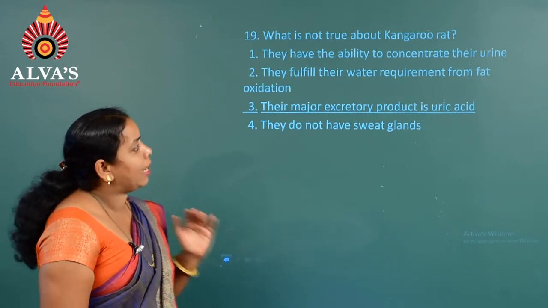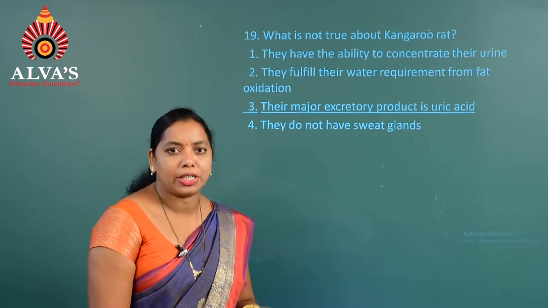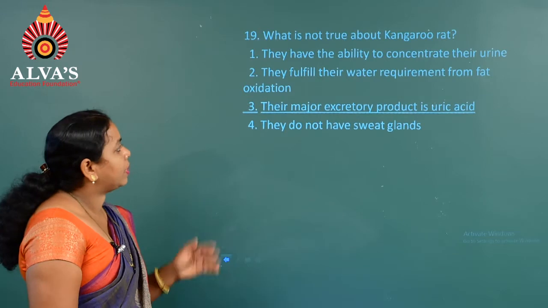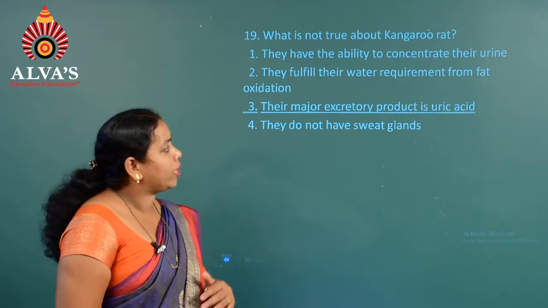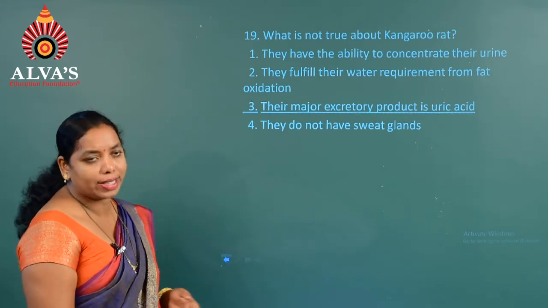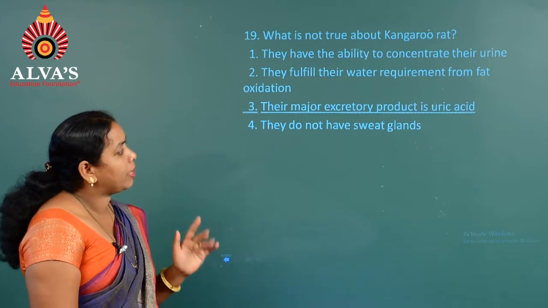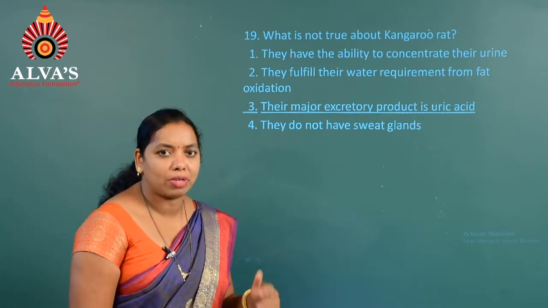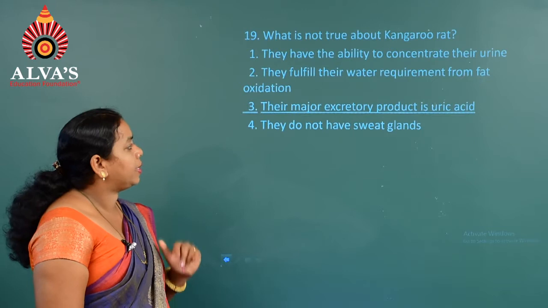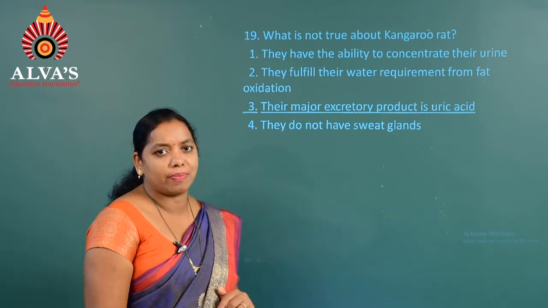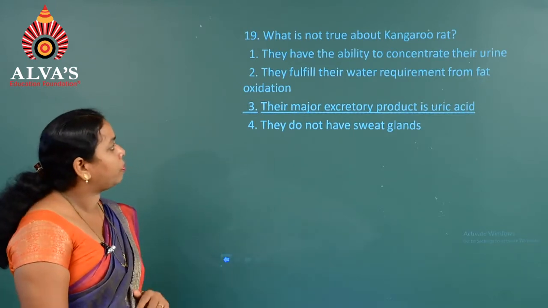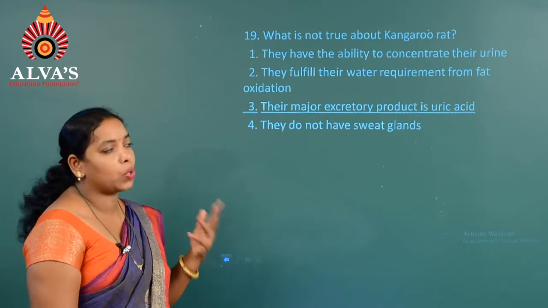First option, they have the ability to concentrate their urine, and the second one, they fulfill their water requirement from fat oxidation. Third one, the major excretory product is uric acid, and the fourth one, they do not have sweat glands. So, the question asks which is not true about the kangaroo rat.